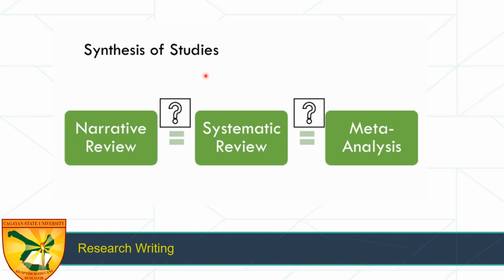In comparison, we have this systematic review. So from the name itself, it is systematic. There is a flow. There is a method. So systematic review, on the other hand, is a comprehensive and rigorous approach to synthesizing studies. So it follows a predefined methodology to identify, select, and critically appraise all the relevant research on a specific question. So not just looking at all the related studies on a certain topic, but here you have a predefined methodology.